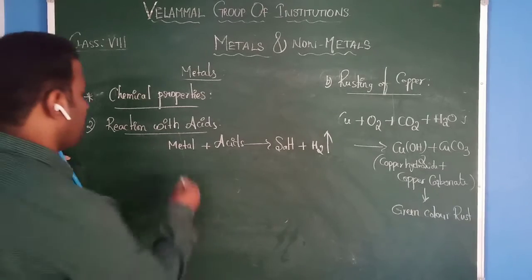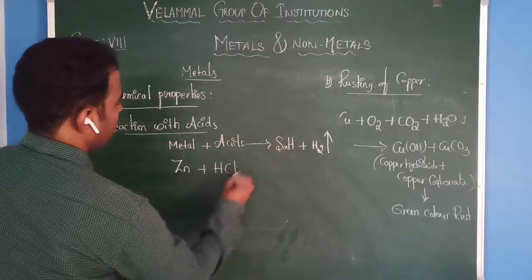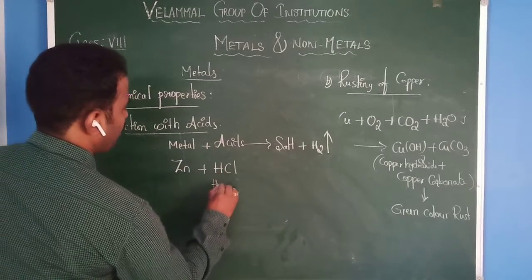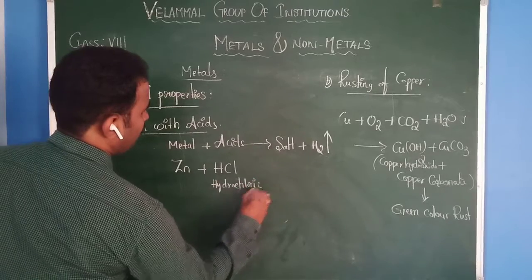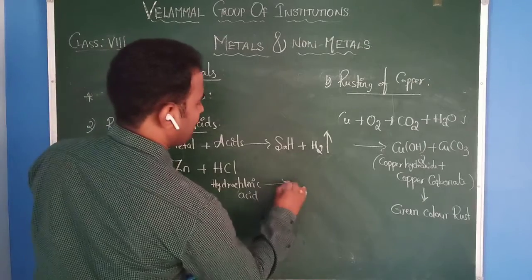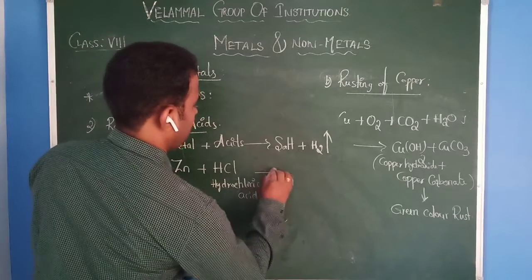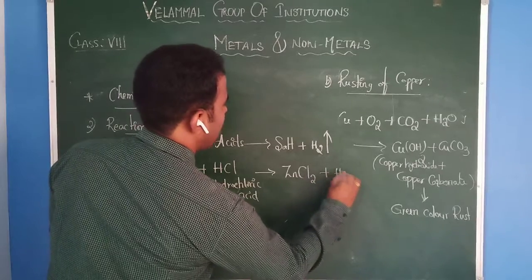Let us see one example. Zinc plus HCl, hydrochloric acid, aqueous, to give ZnCl2 plus hydrogen gas.